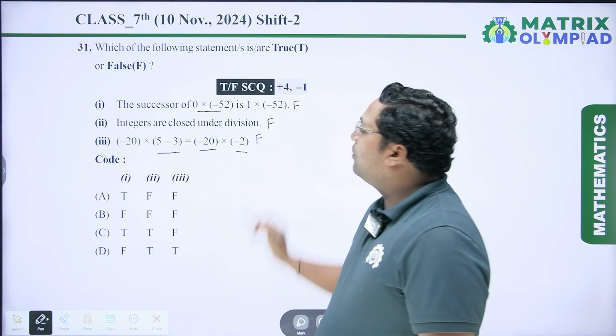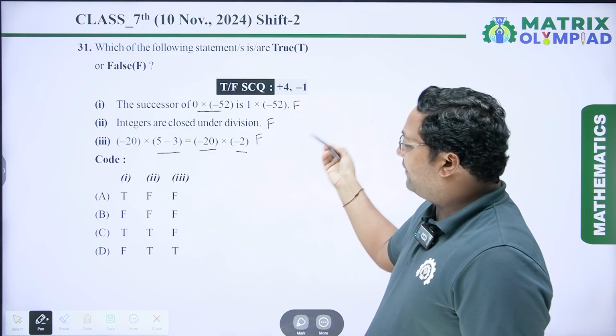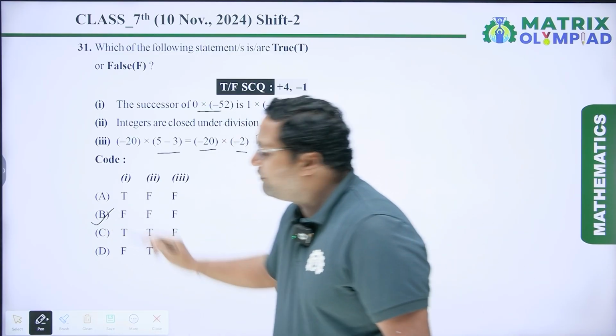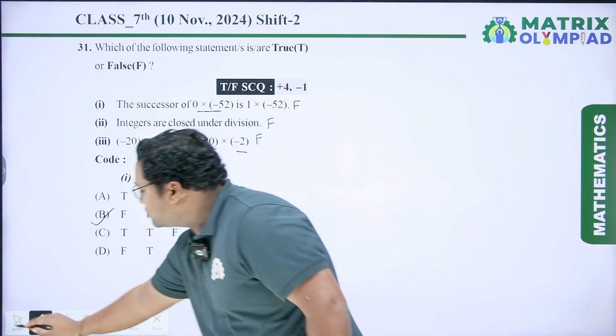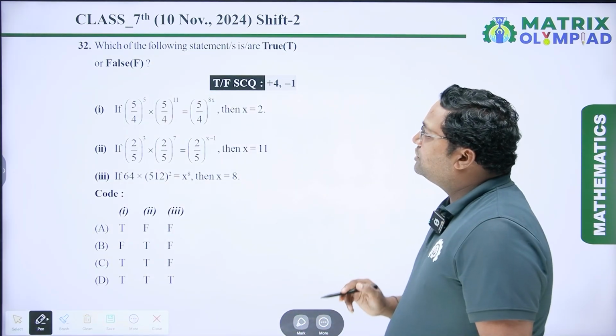So it is also a false statement. So the correct option is F, which is option B. So option B will be the right answer. Now coming to the next question. Again, it is a true false question.